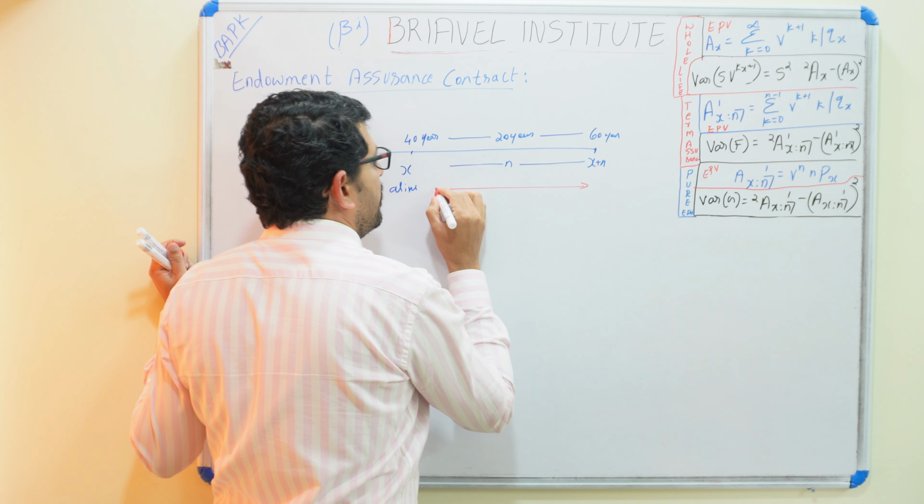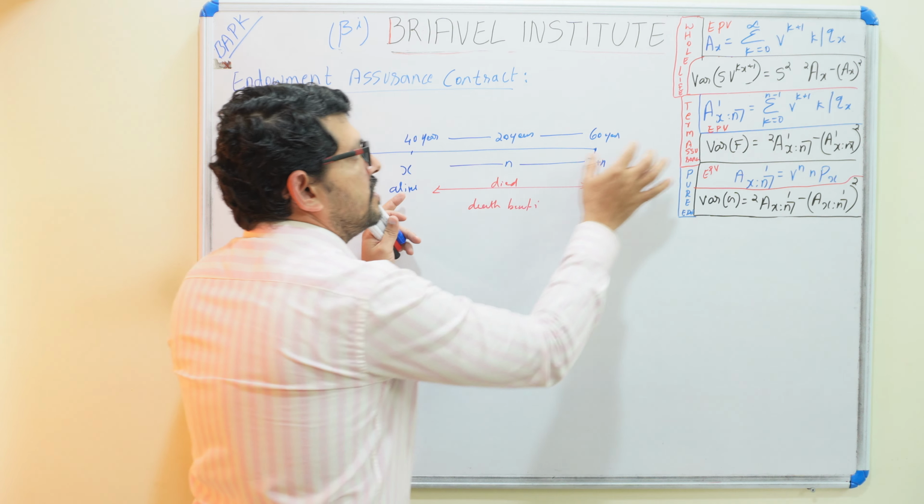And second, if you are alive at the age of 60 years, then also you will get the sum assured. So there are two conditions: if you die in the term you get the death benefit, and if you are alive you get the sum assured benefit.